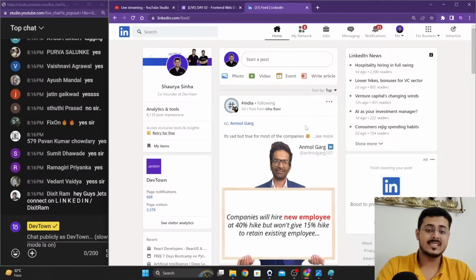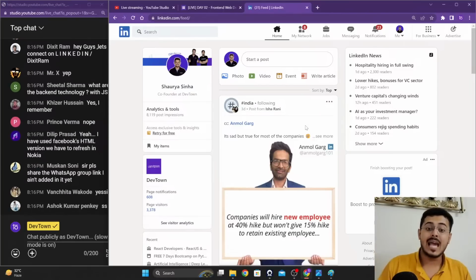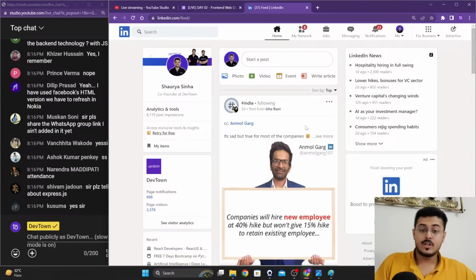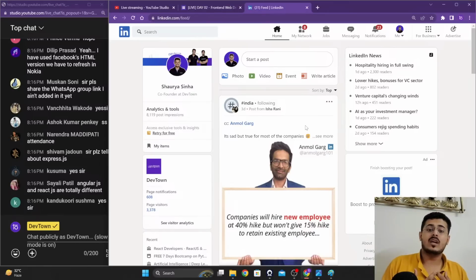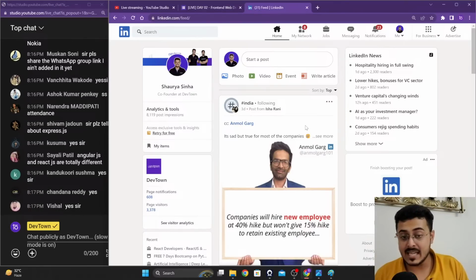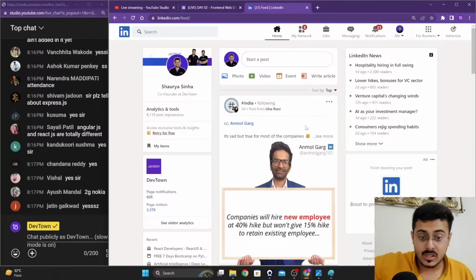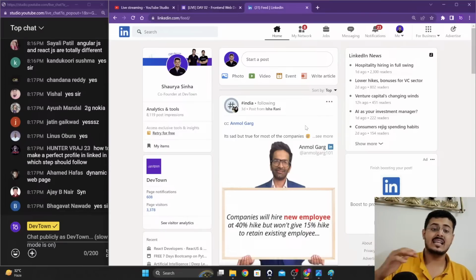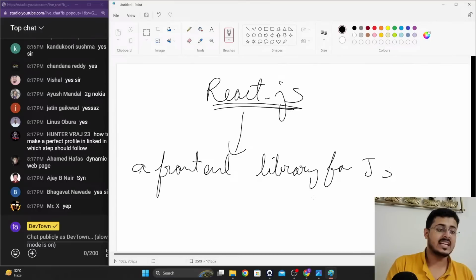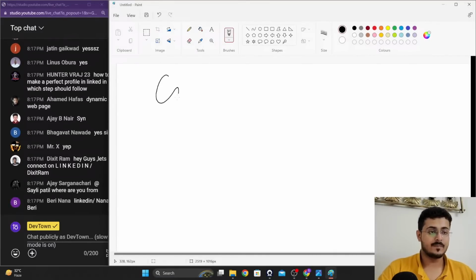The reason for that was that previously there was no concept of components. Your entire website at once used to talk to the backend. So what used to happen was that if you wanted to check whether any new updates or new messages were there, you had to refresh the entire website so that it is able to talk to the backend and come back with all the new updates, which would be shown to you right over there. But with the commencement of React.js, a concept called components came into the picture.